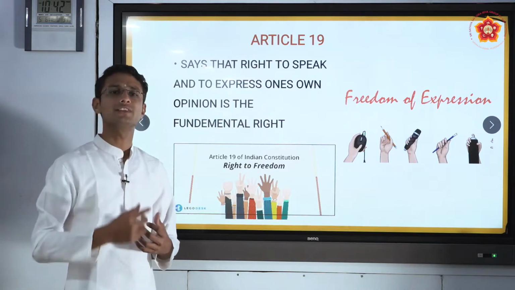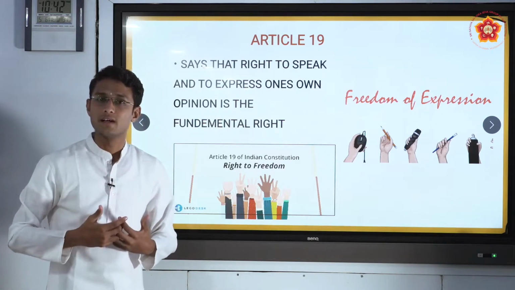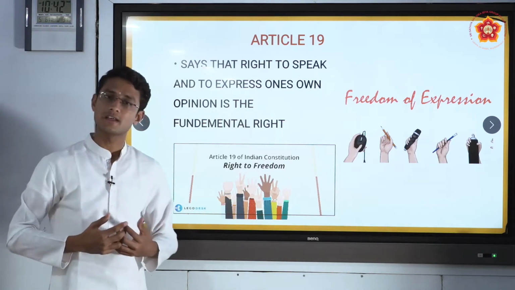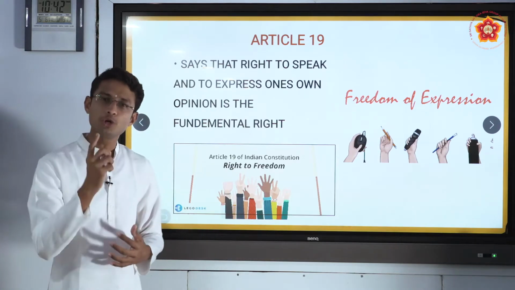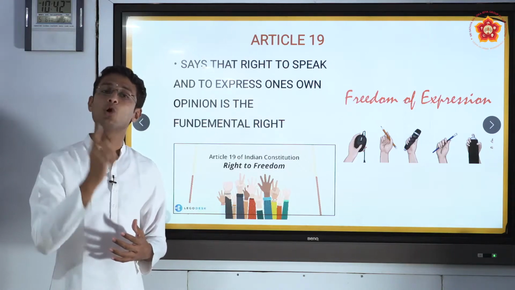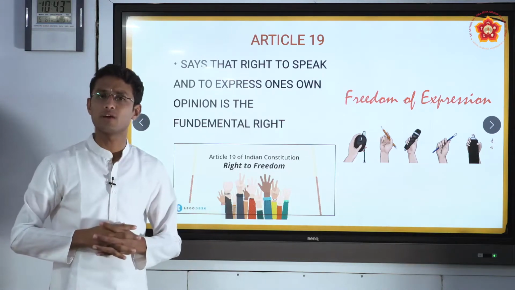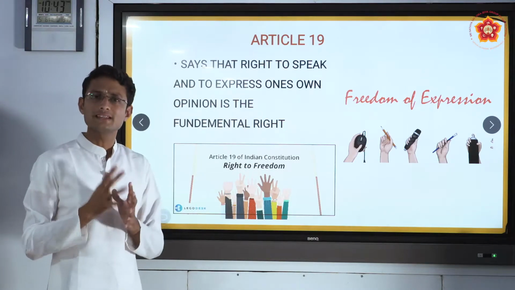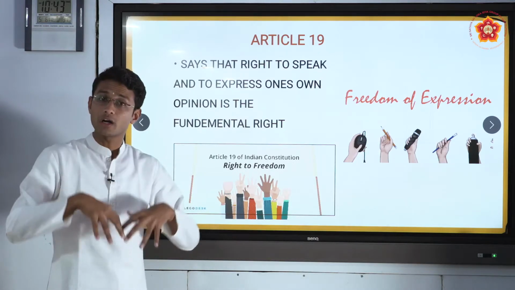Because of these differences, the government came up with such an article that each and every person in the society should have a right to speak and a right to express his own opinions. As a citizen of the country, he should have all the rights to express his feelings as to what he feels.